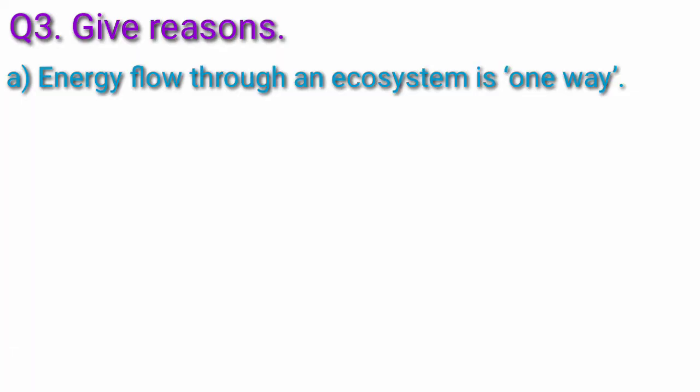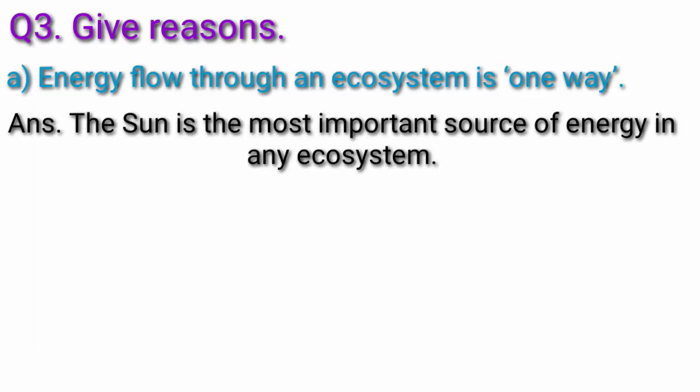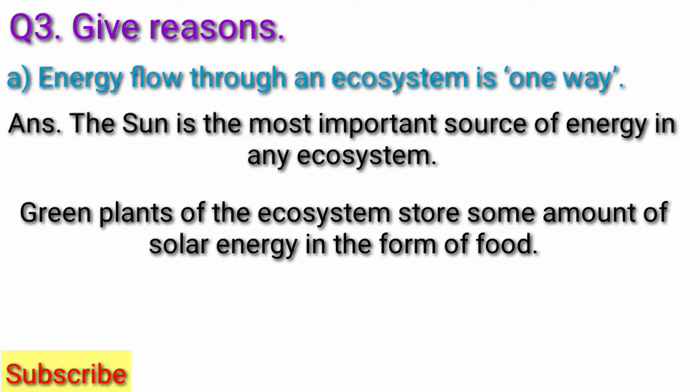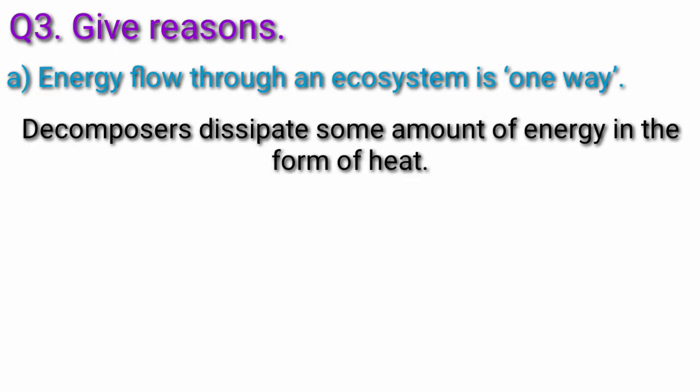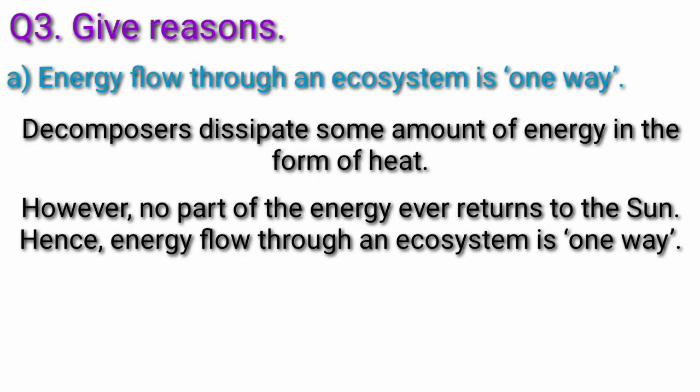Energy flow through an ecosystem is one way. Answer. The sun is the most important source of energy in any ecosystem. Green plants of the ecosystem store some amount of solar energy in the form of food. Before reaching the decomposers, this energy is passed on from one trophic level to the next. Decomposers dissipate some amount of energy in the form of heat. However, no part of the energy ever returns to the sun, hence, energy flow through an ecosystem is one way.